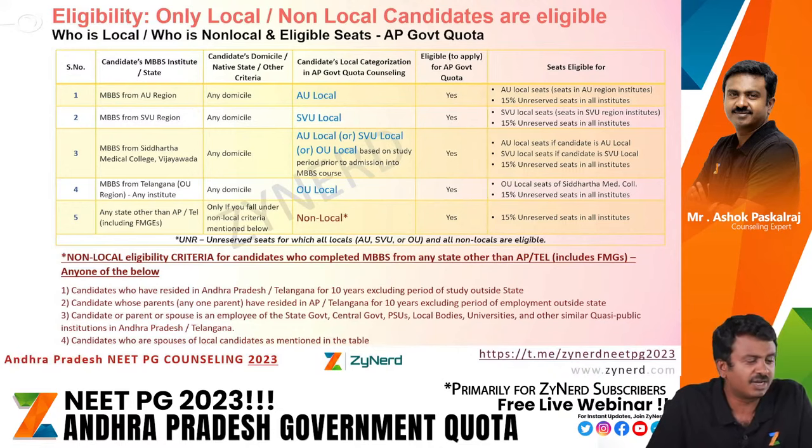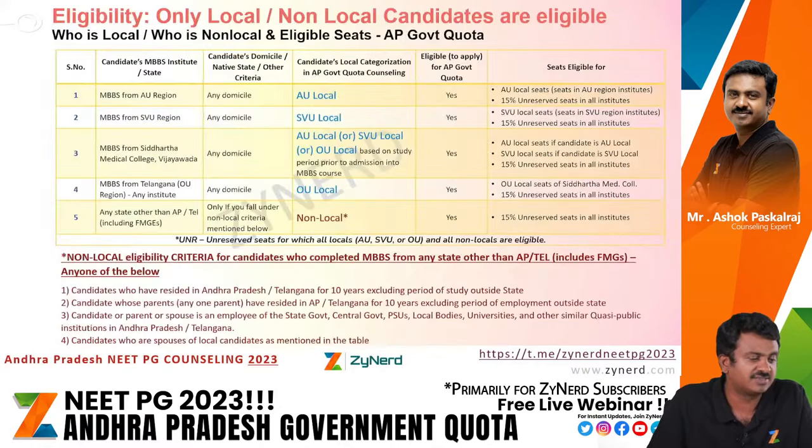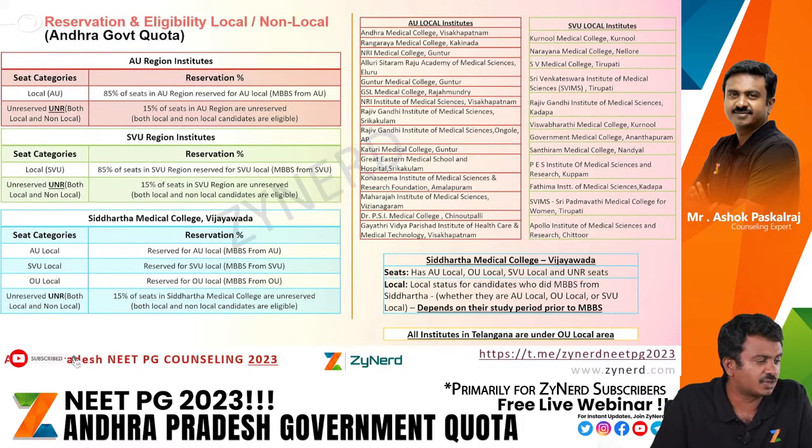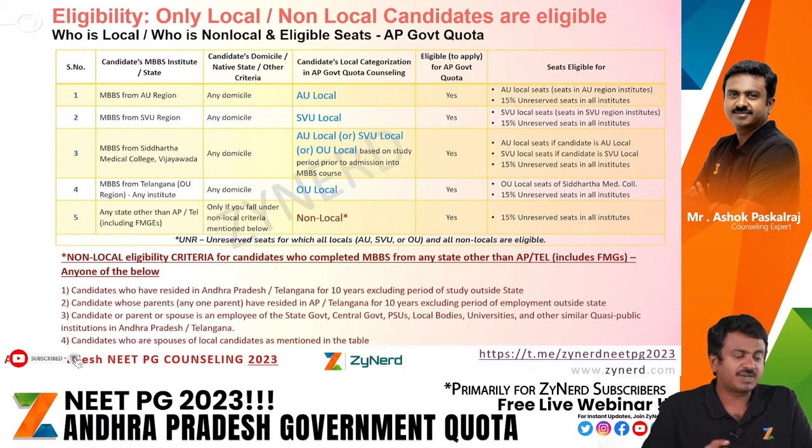Finally, and similarly, OU local candidates will be eligible for the seats which are OU local only, in Siddhartha Medical College, a small percentage of seats, and all the other unreserved seats. Non-local candidates are eligible only for the unreserved seats, which is 15% of AU region, 15% of SVU region, and the 15% of seats of Siddhartha Medical College which are unreserved. So this is the split across.